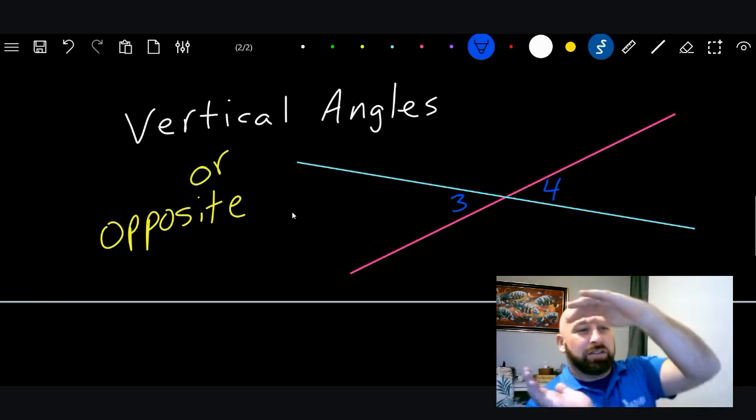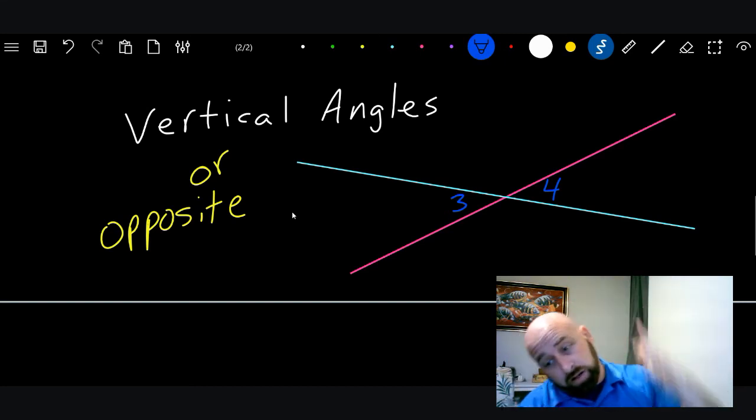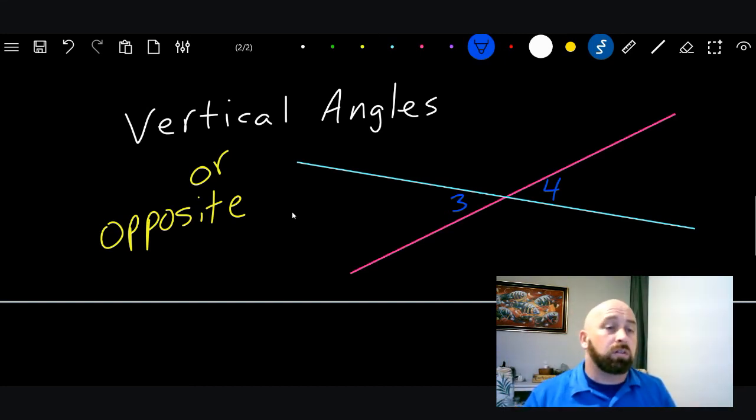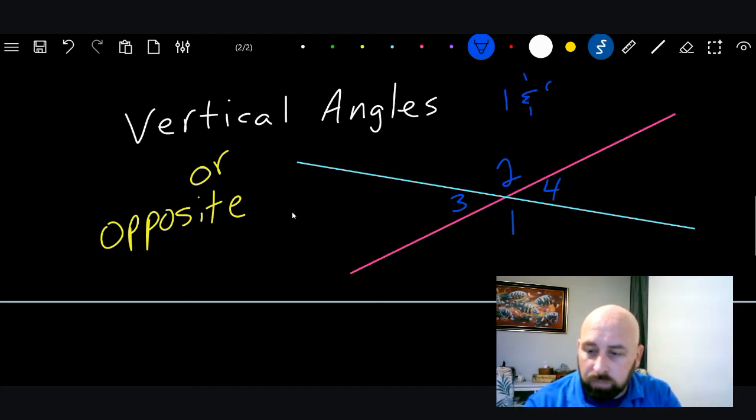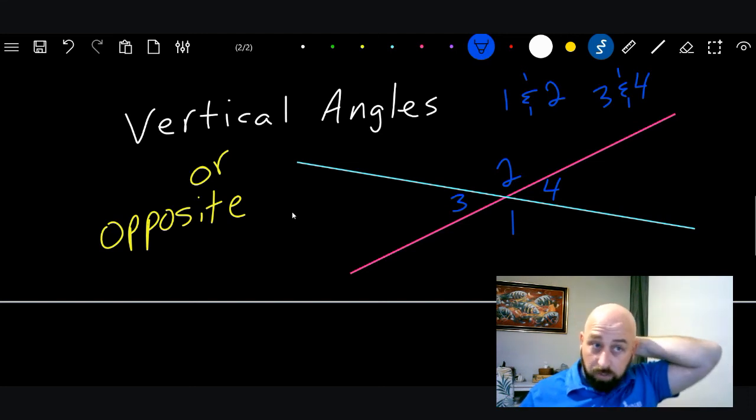The idea is that you can take anything in geometry and you can always turn it, or turn your head. So vertical just means that they are opposite of each other. So 1 and 2 are vertical angles, and 3 and 4 are vertical angles.